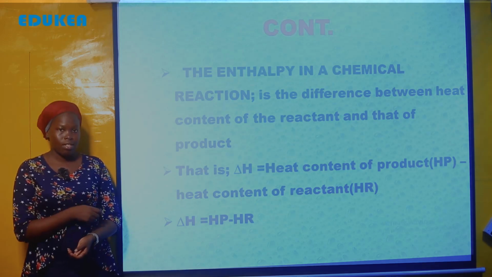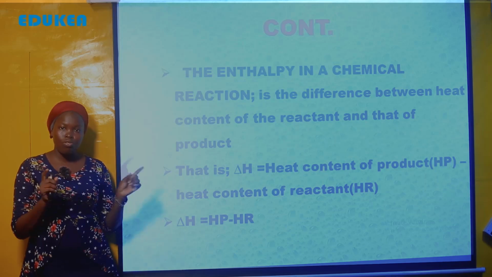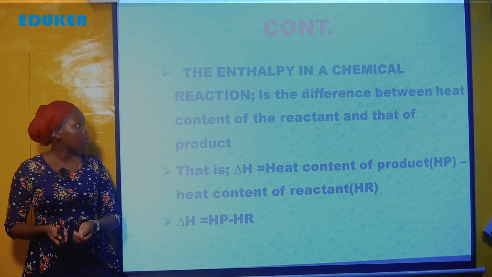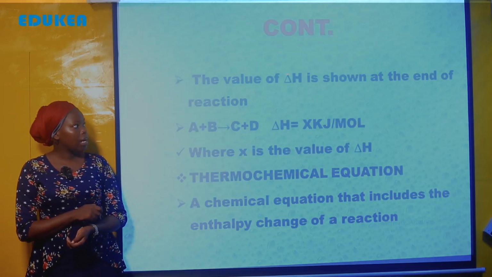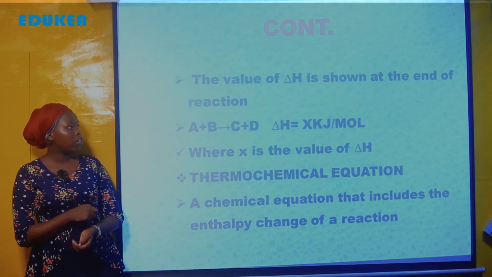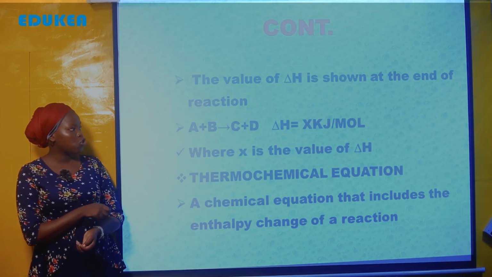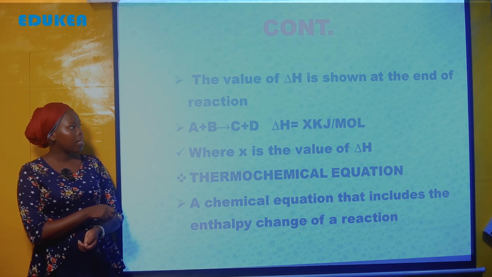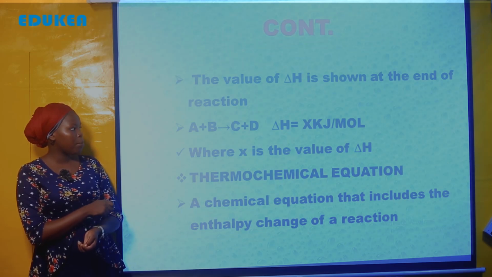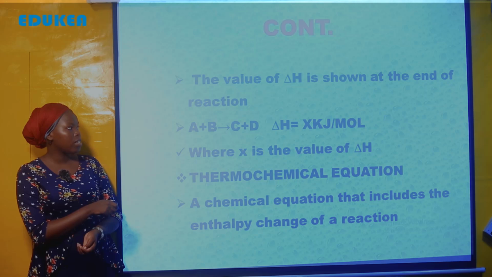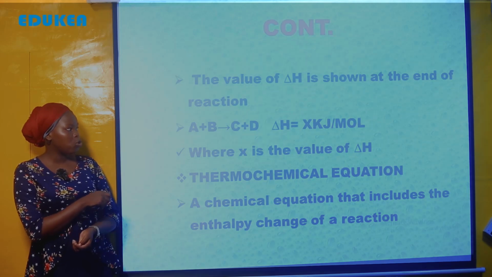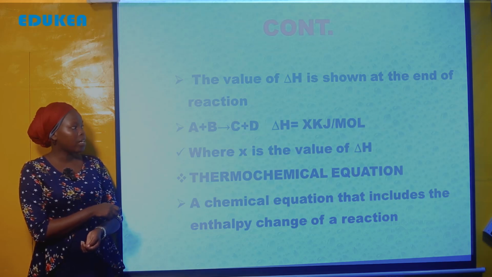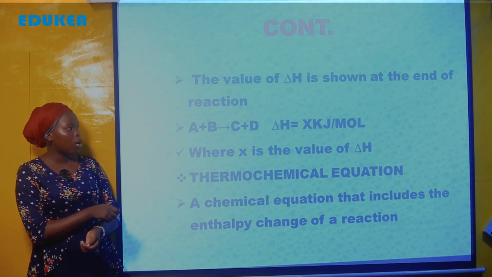Don't forget to write the SI units unapokuwa unaandika jibu lako. Now, the value of ΔH is shown at the end of the reaction. Kwa value ya heat change ndio hapa ΔH inaonyeshwa baada ya nini? At the end of the chemical reaction, hapa tuna reaction A na B hapa reactant, and C and D hapa ni product formed after the rearrangement or breaking of the bond of A and B to form new product C and D, and the heat change is Xc kilojoule per mole, and this Xc indicates the value of ΔH.